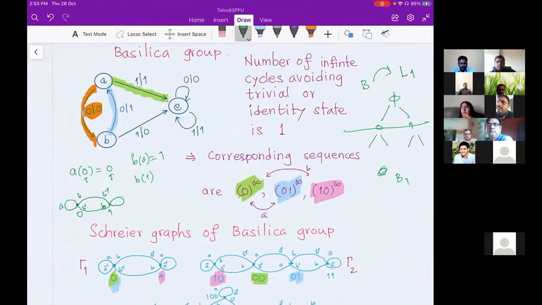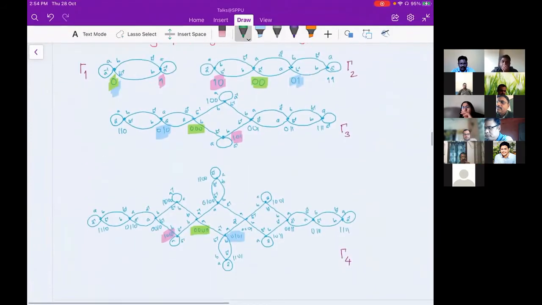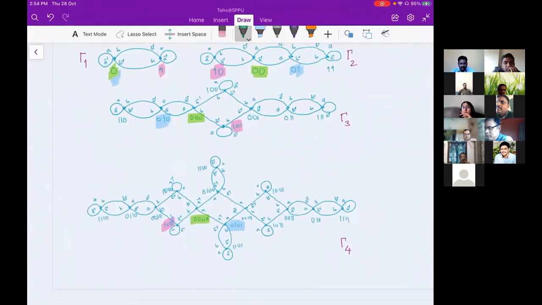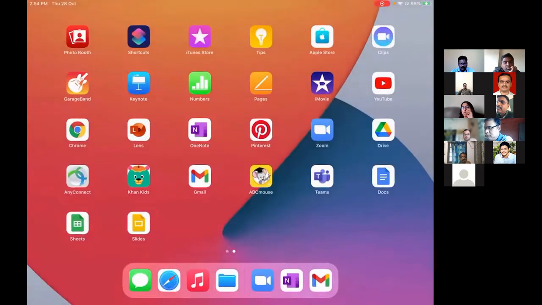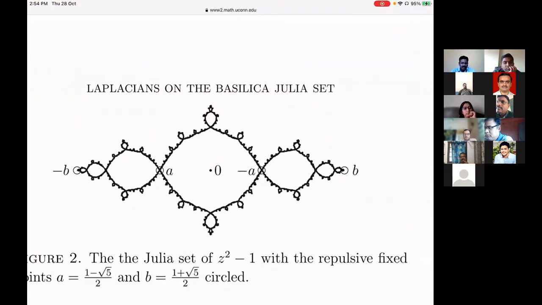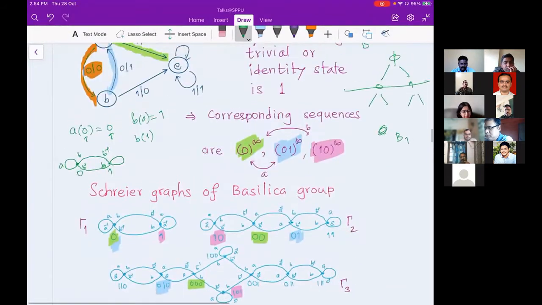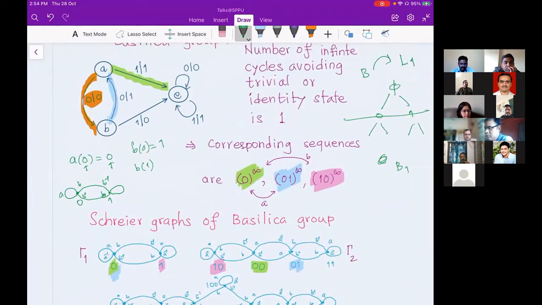Okay. So in a similar way we can take the action on the second level, third level, and so on. So we will get a sequence of graphs, and this sequence, what I was trying to explain to you, will converge to some fractal, and that fractal was this fractal which I was trying to show you. And if you technically follow the definition of Schreier graph, then you also want a sequence of subgroups. Those subgroups are nothing but the stabilizers of the Basilica group when you are looking at actions on different levels.